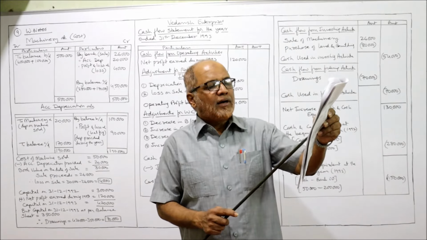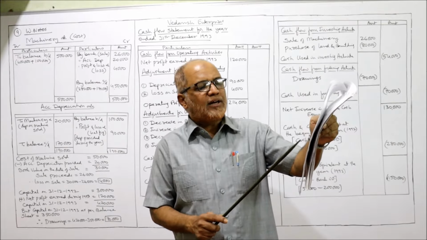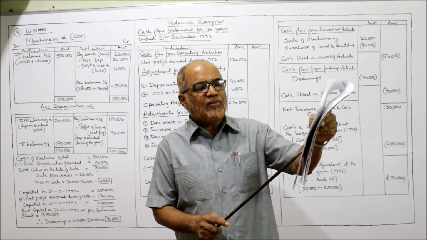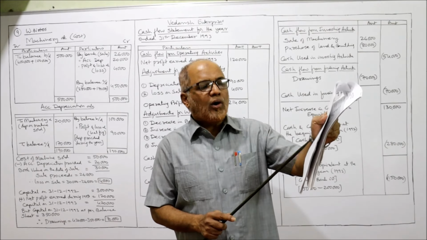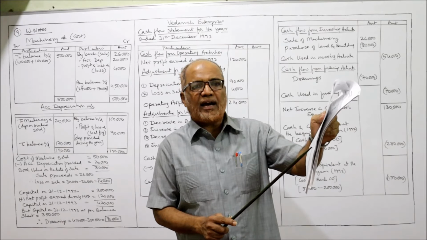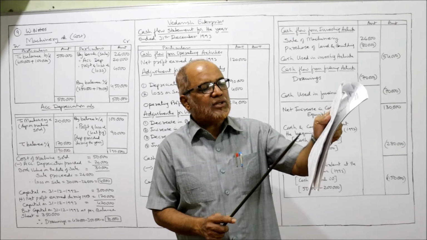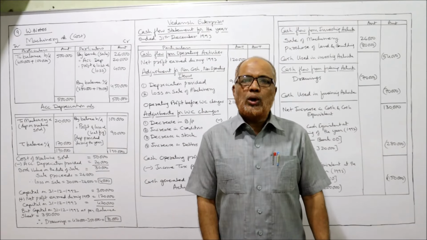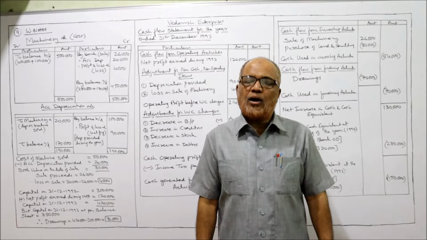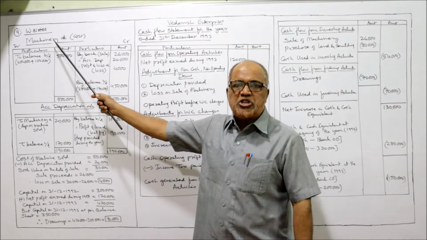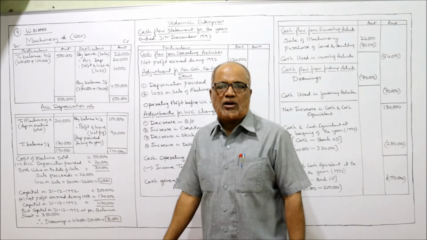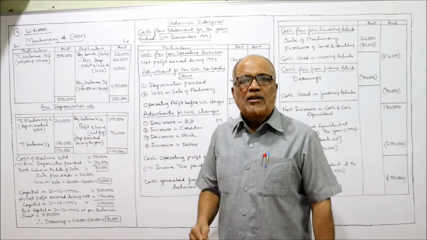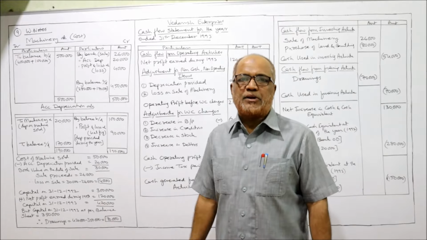And the last paragraph: during the year a machine costing 50,000, accumulated depreciation 20,000 was sold for 26,000. And the provision for depreciation against machinery on 31st December 92 was 1 lakh and on 31st December 93 was 1,70,000. Now see, whenever a machine is sold, two accounts we have to make: machinery account and accumulated depreciation account. The machinery account should be at cost. Cost means the written down value plus depreciation.